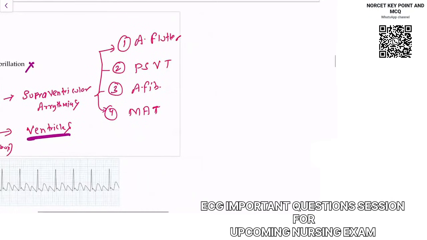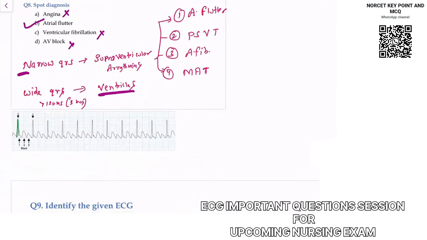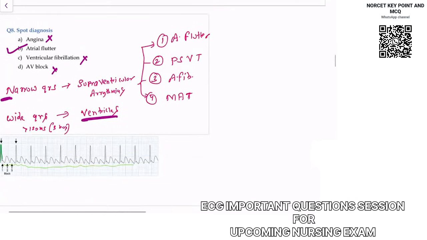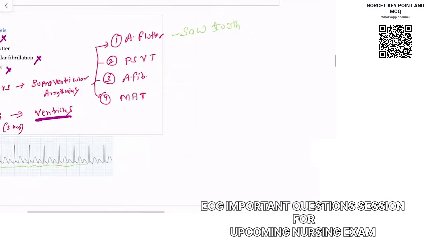This type of characteristic wave you can see in the ECG. These waves are called sawtooth waves. These are sawtooth pattern. That is classical for flutter. But how to approach is understand this. In PSVT, you will see a regular RR interval, and there will be no sawtooth pattern.